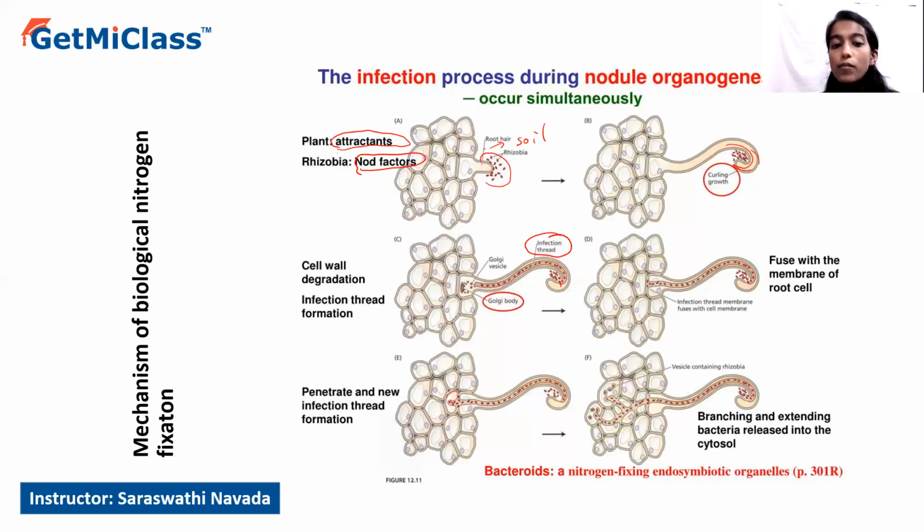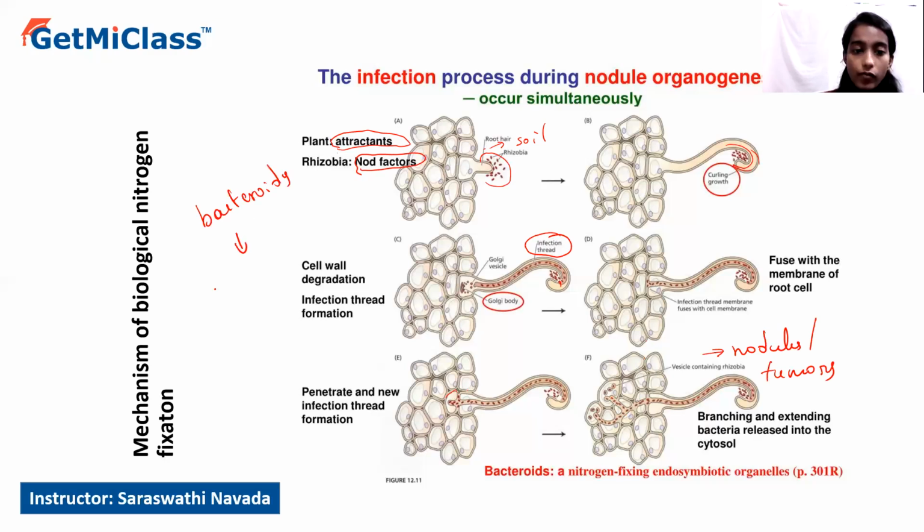And once it comes in contact with the root cortex, it induces rapid cell division in the root cortex, resulting in the formation of nodules, or small tumors. And in these root nodules, the rhizobia will be present in the form of bacteroids.